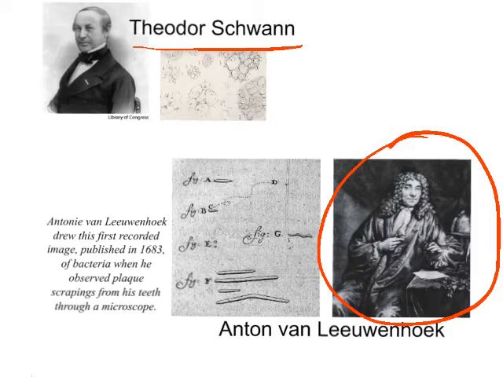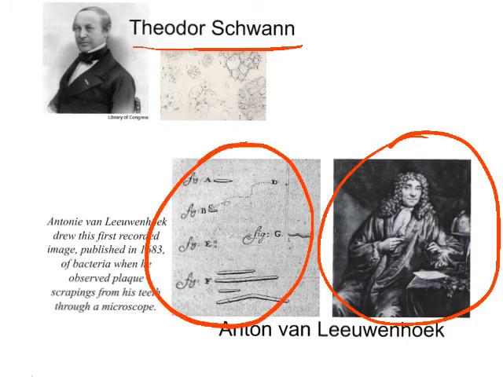And it was very interesting because people soon became interested in looking for microorganisms in soil and spoiled food, and started looking at a lot of these creatures. Here is just a recording of the first recorded image of Leeuwenhoek's of bacteria that he observed from scrapings from his teeth, which is also kind of interesting.